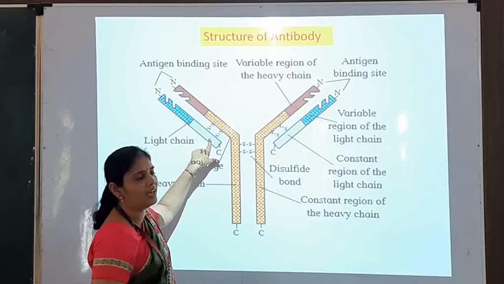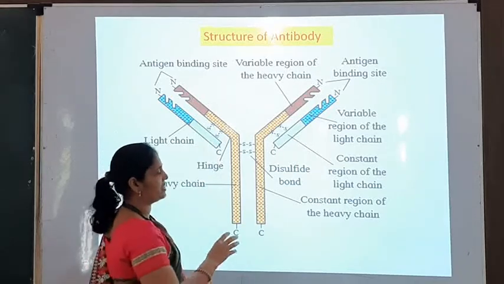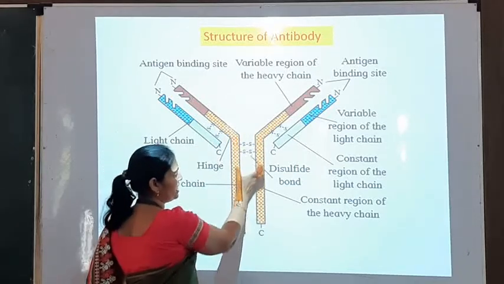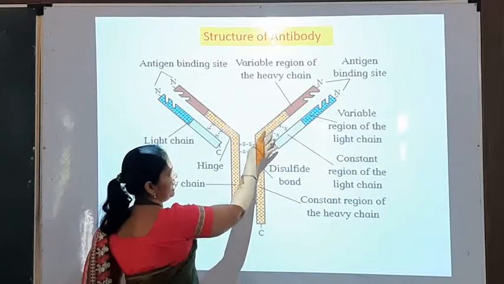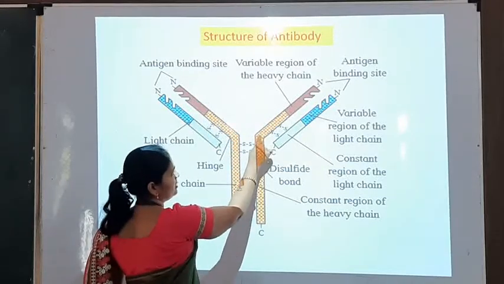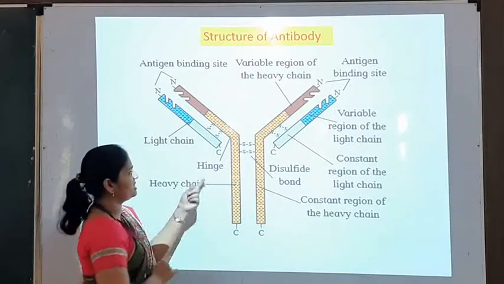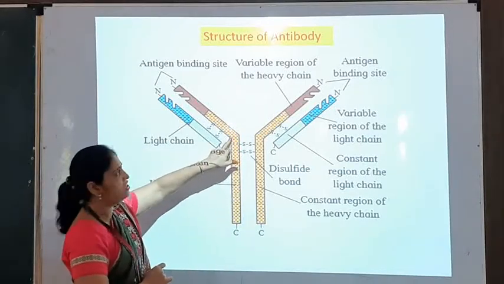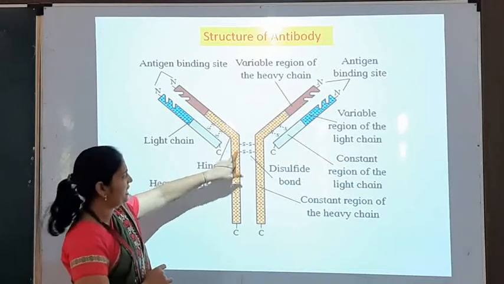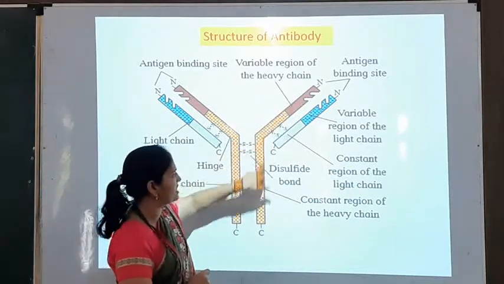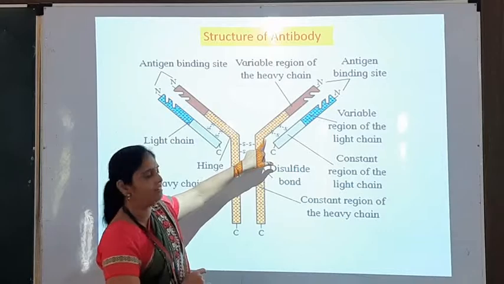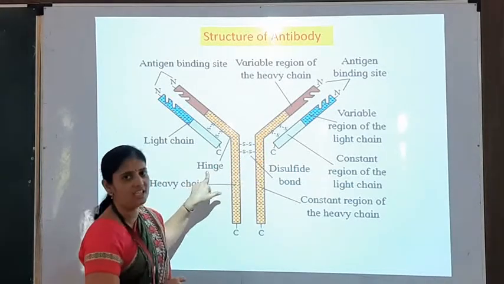Okay. So here in detail we have to study the structure. This is the base or stem of the antibody, and these are the arms, and where the arm and base are joined together, that structure is called a hinge. Here you can say hinge. This is the arm and this is the base. These are connected at a point. That point is called a hinge.